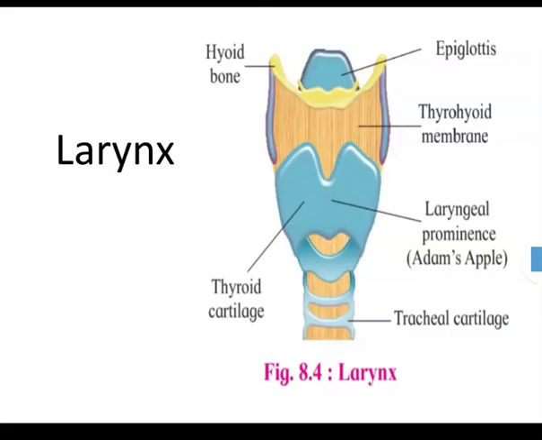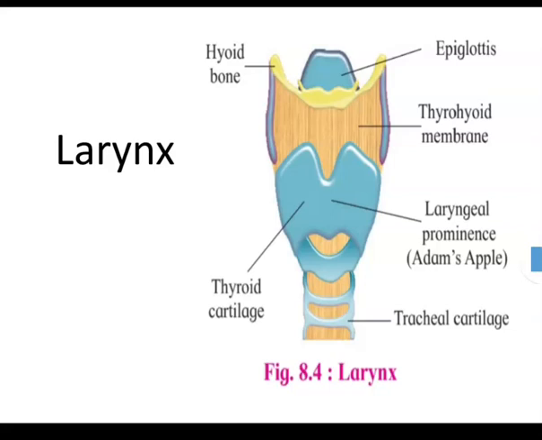Next to that, the respiratory part is the larynx. It is called the voice box. It is a part of the respiratory tract which contains vocal cords, producing sound. The larynx extends from the laryngopharynx and the hyoid bone to the trachea. It is a hollow tubular structure.